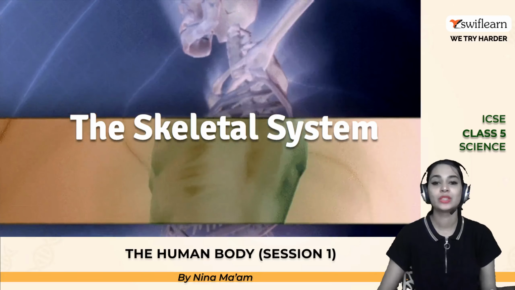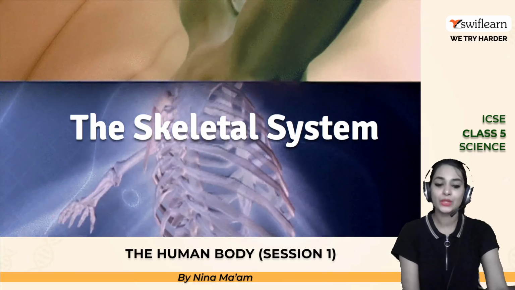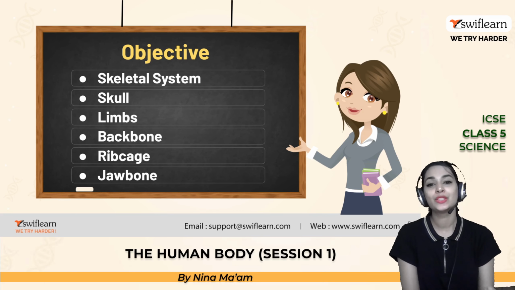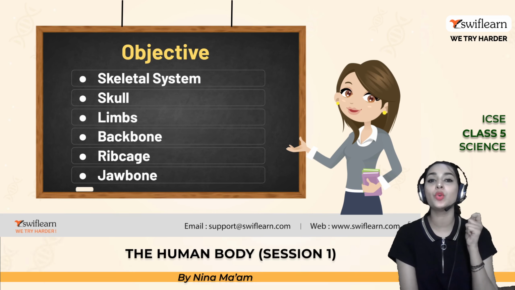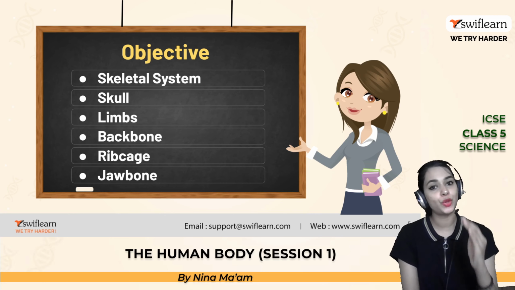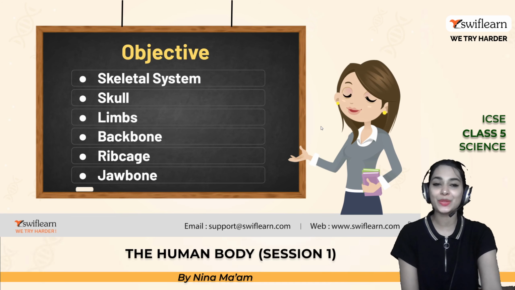So today we are going to learn about the skeletal system. In the previous chapter we learned about different organ systems. So today we are going to learn more about the skeletal system, the skull, limbs, backbone, rib cage and jawbone. So are you ready everyone? I hope you all are really ready and so excited, and get ready everyone.